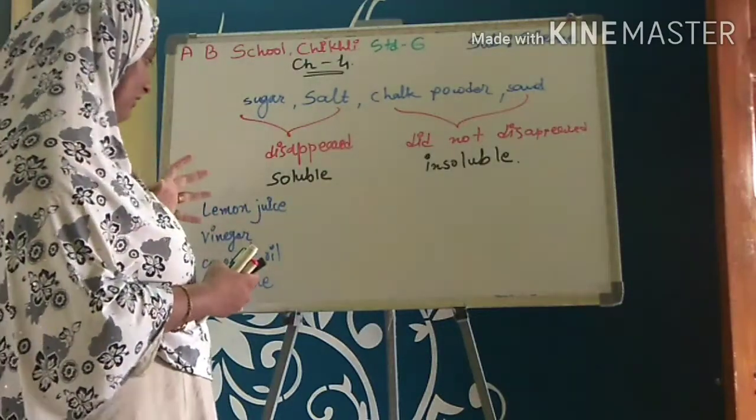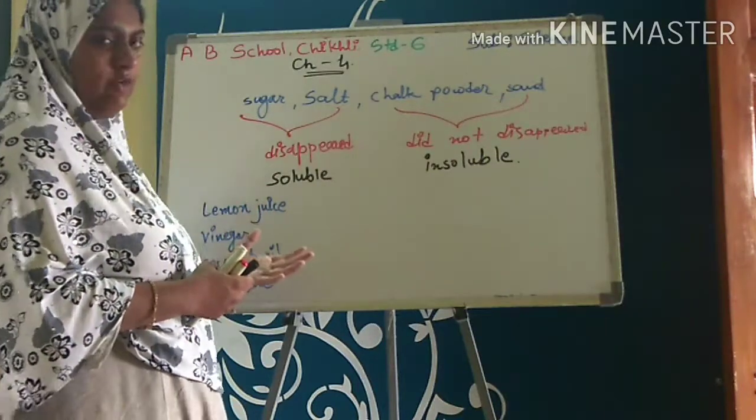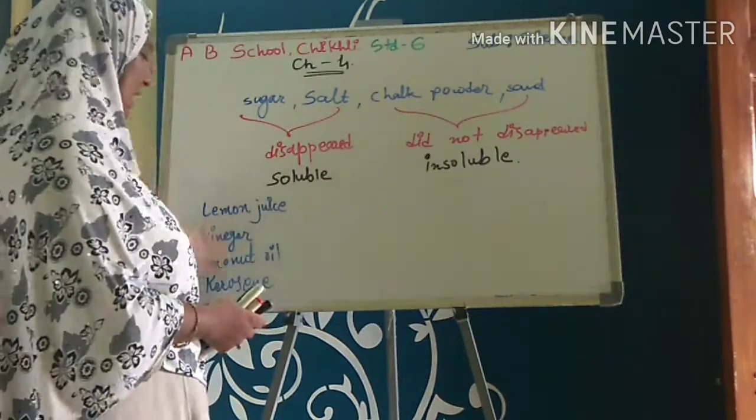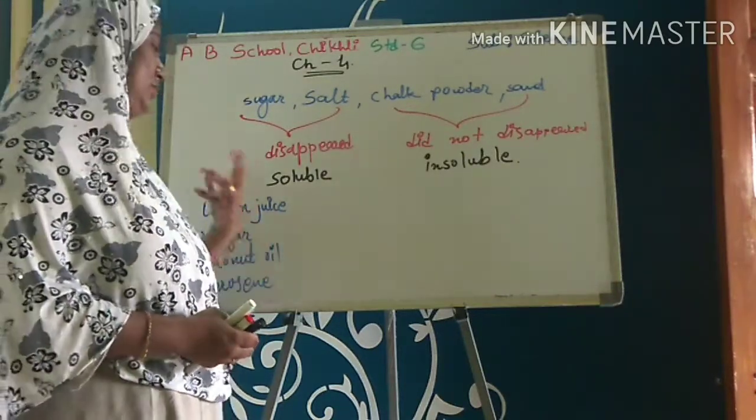So we can say that some liquids are miscible or soluble in water and some are immiscible or insoluble in water. So which are they?